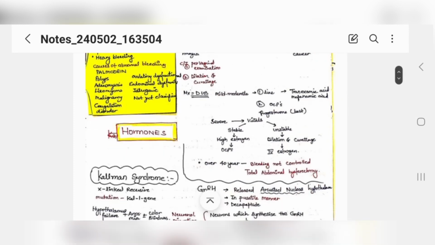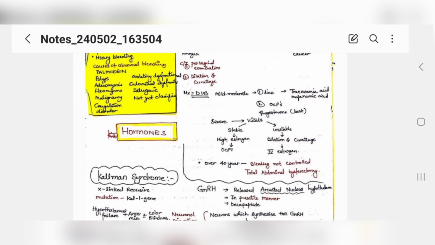If a female is over 40 years, and bleeding is not controllable, she's complaining of excessive bleeding, the best option is to go for hysterectomy. You will see so many MCQs where the question would be about this only, what should you do. The answer should always be that if a female is in her late 40s or early 40s and her family is completed, she has fibroids, she complains of excessive bleeding due to any reason, it is always best to